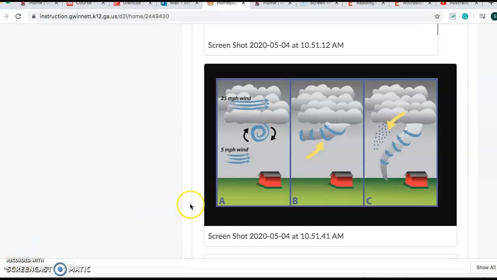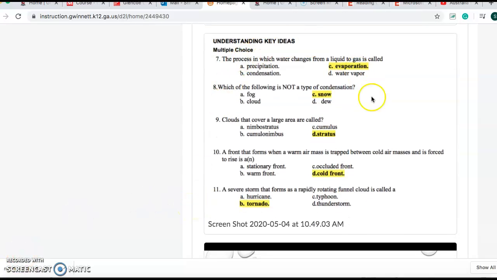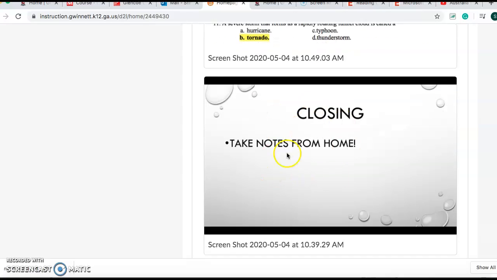So thank you guys. Just take notes at home. I gave you guys all the answers right here to fill in, and make sure you guys are writing all of this down because this is going to be on your test, okay? And your closing just says take notes from home. Thank you.